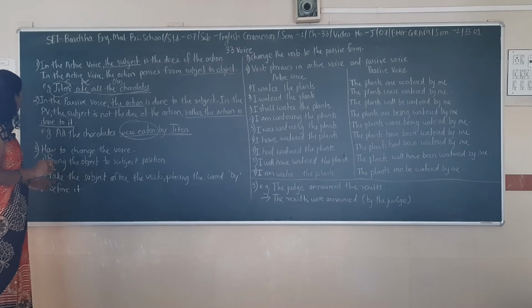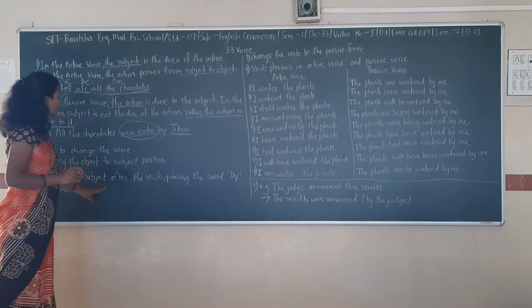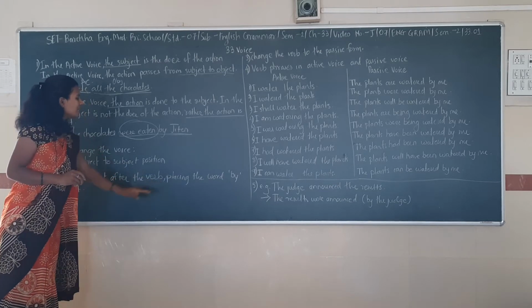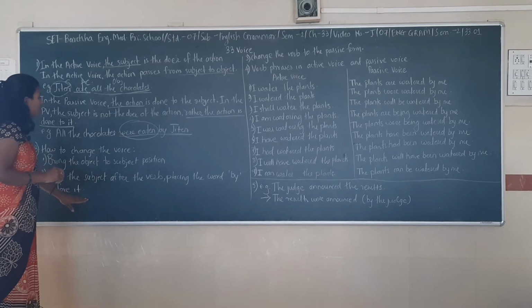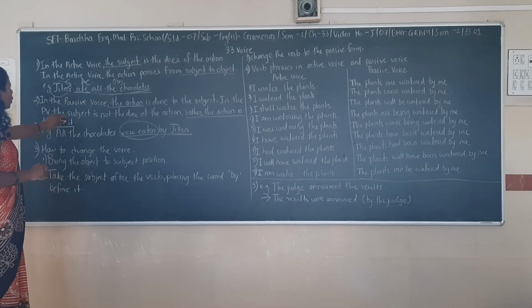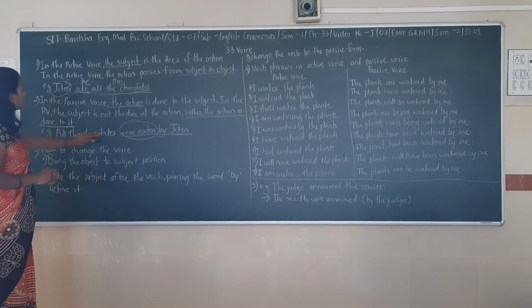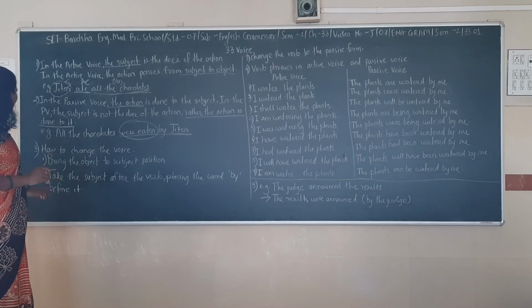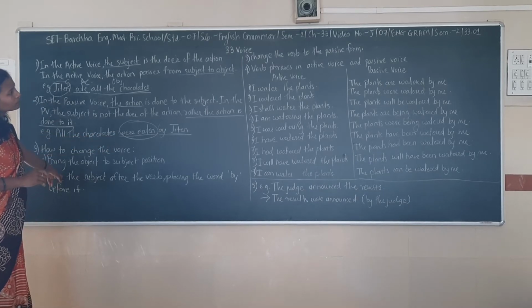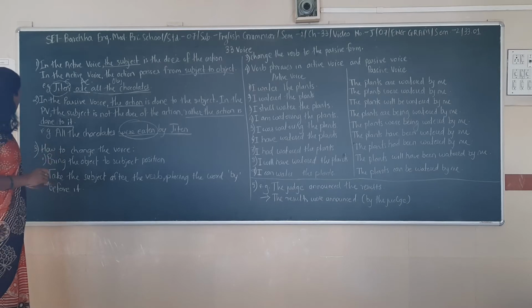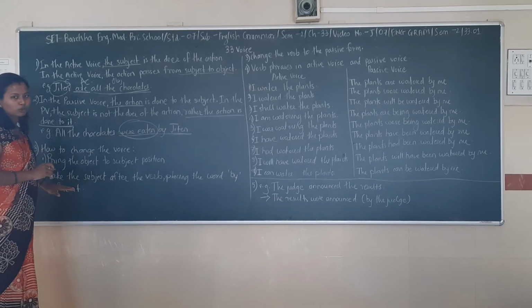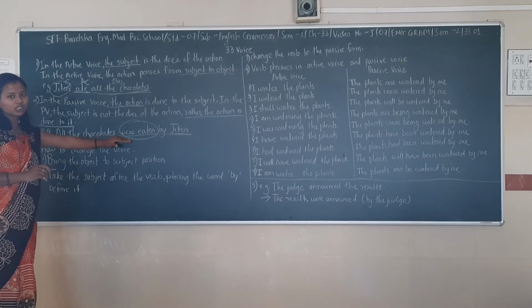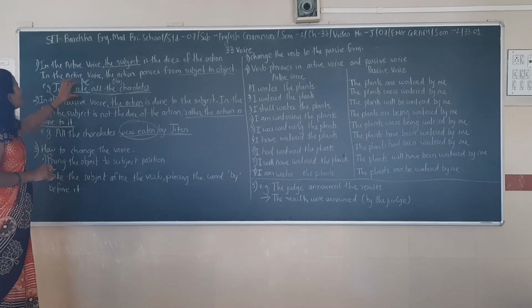Then what is the second step? Change the verb to its passive form.